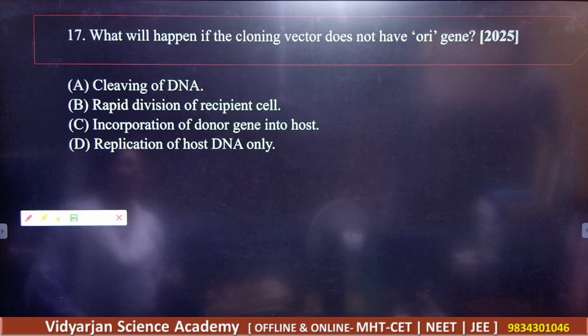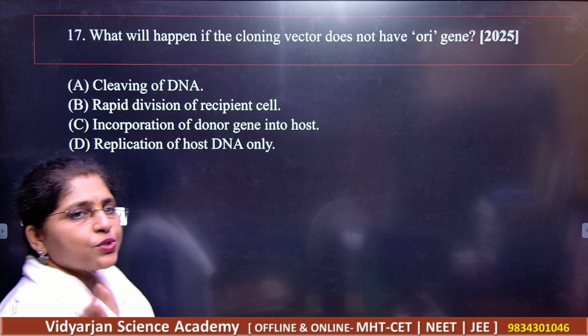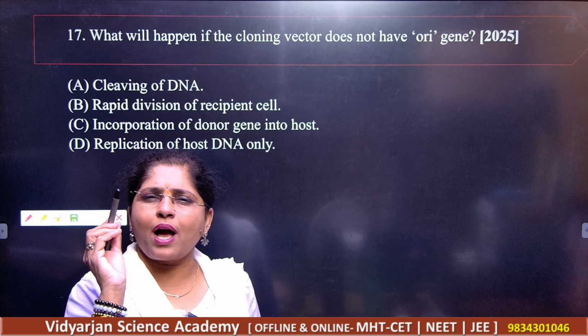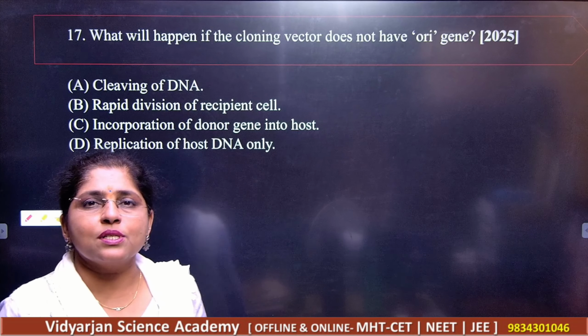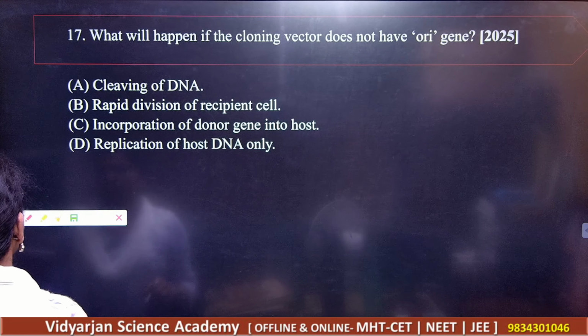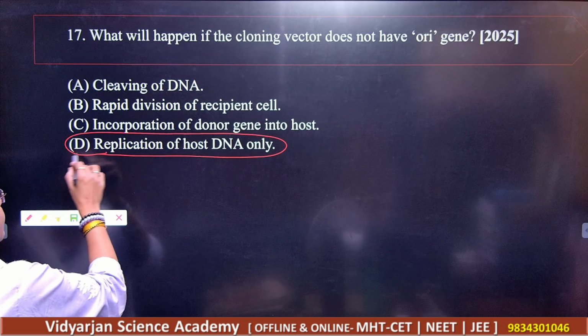Next, what will happen if the cloning vector does not have ORI? What is ORI? Origin. You know that during the process of replication, you have one point which gives the starting for the replication, and that is the ORI gene. Okay. So what is that? It is the replication of host DNA only.